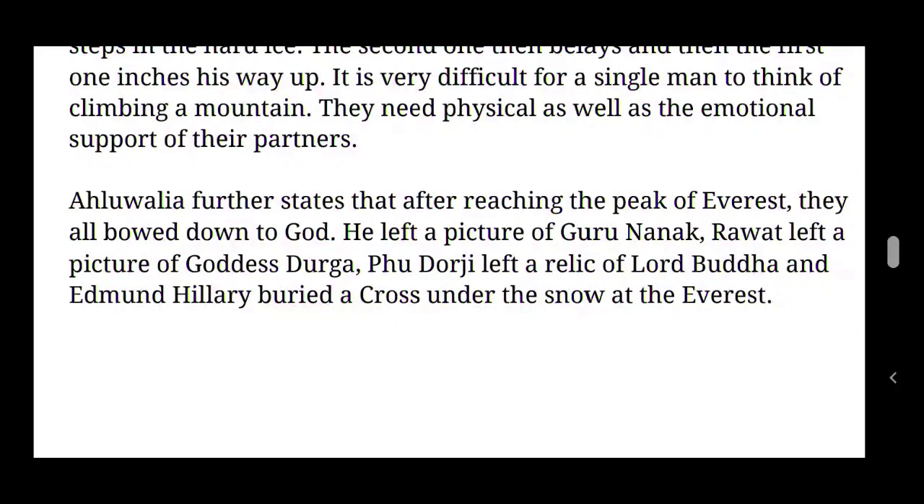Pudurji left a lyric of God Buddha. And finally, Edmund Hillary buried a cross under the snow at the Everest. So 1, 2, 3, 4 people, they just kept their remembrance of climbing the mountain over there on the top of Mount Everest. So these 4 people, they left their remembrance.